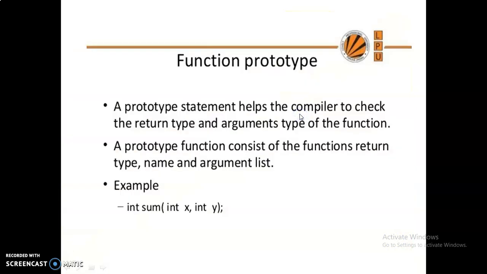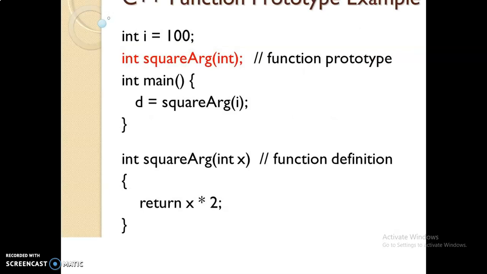So again, this is the definition of the function prototype. A function prototype statement helps the compiler to check the return type and the argument types of the function. A function prototype consists of the function's return type, name, and the argument list. This is the example of the prototype. Integer, that means the return type, then the function name, and the two arguments are present here, and both arguments are of data type integer. This is also an example of a function prototype.